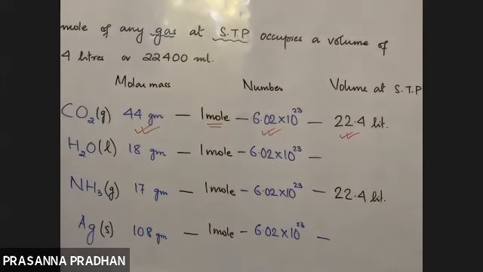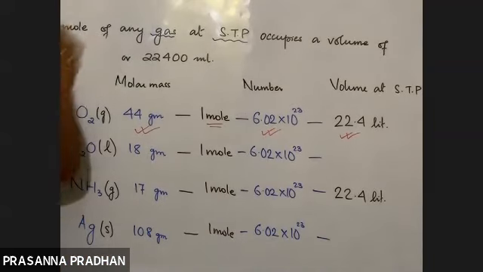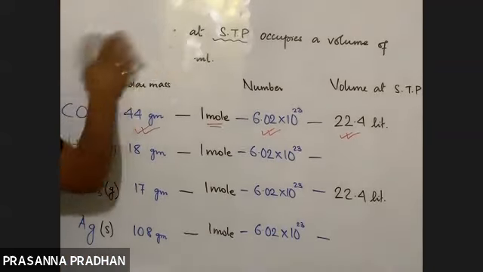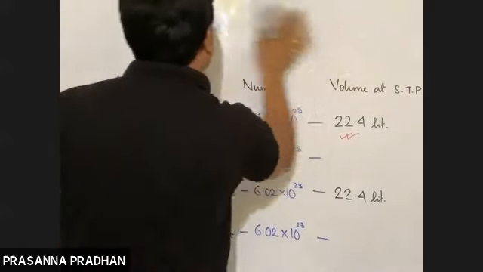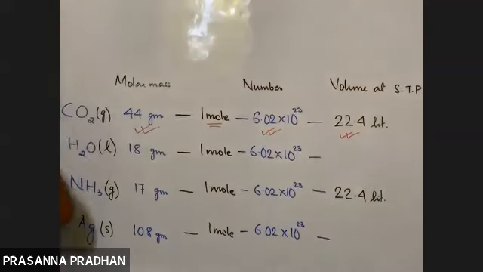This concept should be crystal clear, otherwise we won't be able to solve the problems. Remember, this mole concept is there in almost every chapter of chemistry in class 11 as well as in class 12.